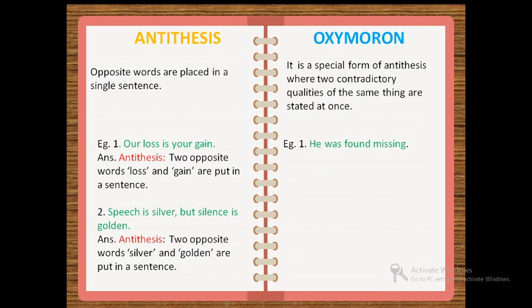He was found missing. Now which are the opposite words over here? Found and missing. So you will see that there are two opposite words in this sentence also, but they are placed side by side. Whereas in antithesis, those opposite words are placed in a single sentence. It may be anywhere in the sentence, but in oxymoron, the opposite words or the opposite ideas are placed side by side.